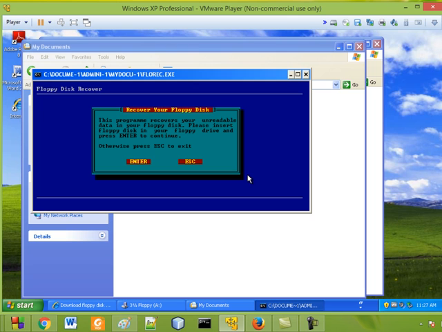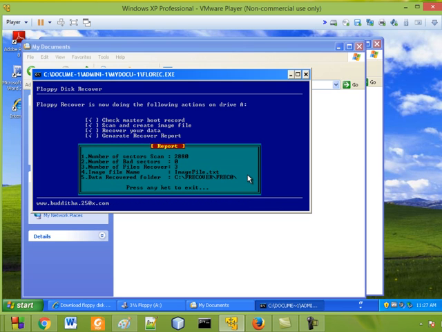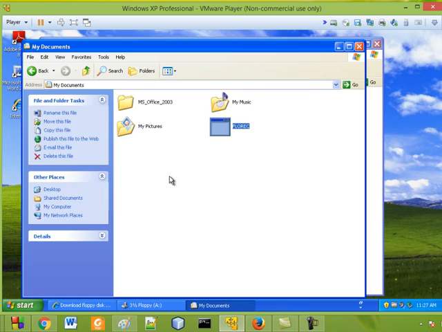Now you first click enter here, then the system automatically reads your sectors and recovers all the files to the C recovery free recover 0 folder. It's okay, that's the thing.